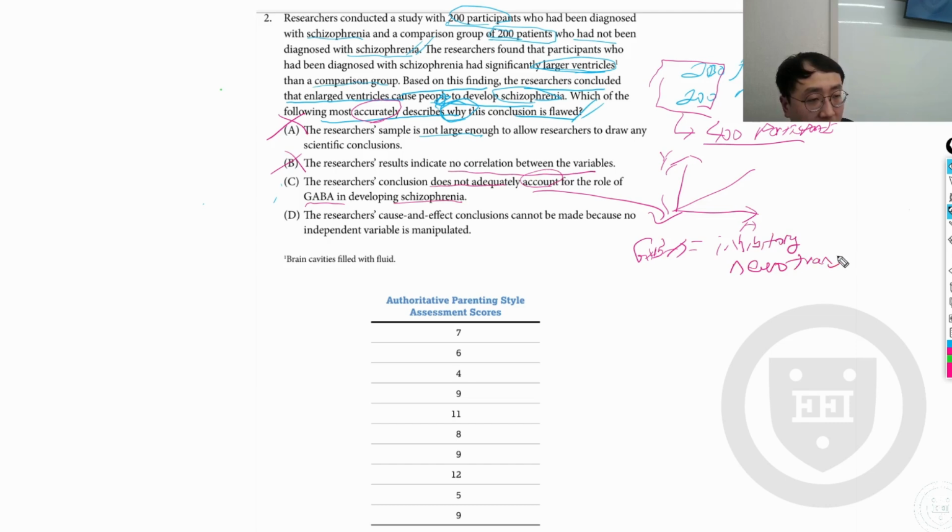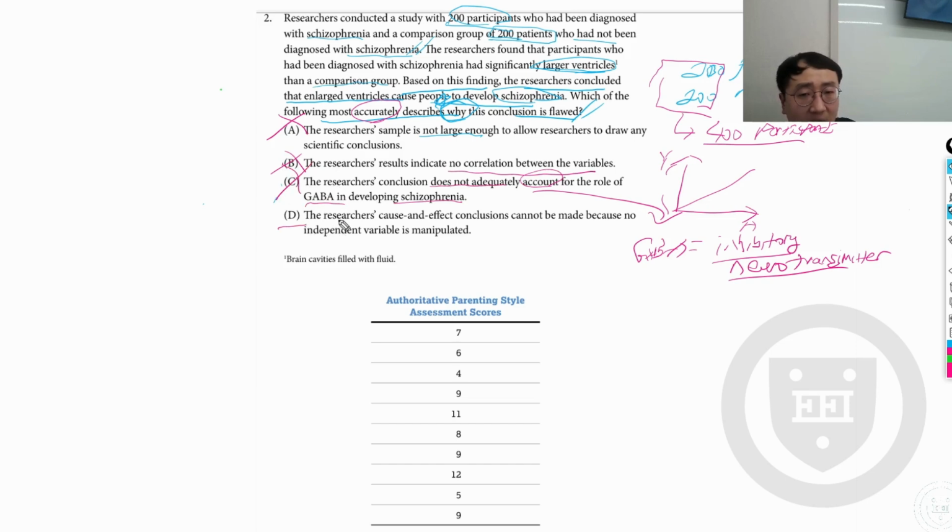So it's something that inhibits certain actions in the brain. Yes, GABA does have some role related to the ventricles in the brain, but the study doesn't mention anything about it. So I would immediately cross out C. And what's the remaining here?